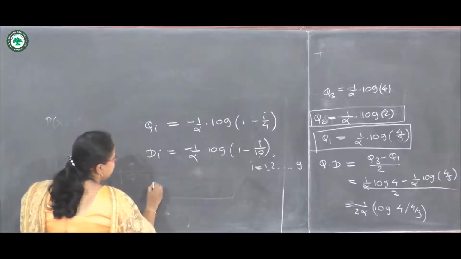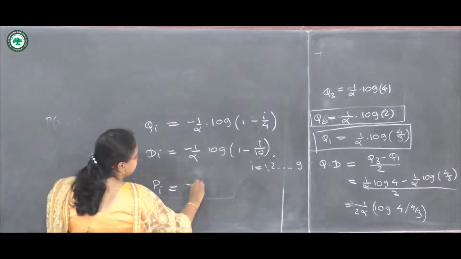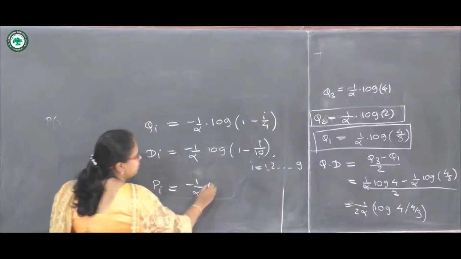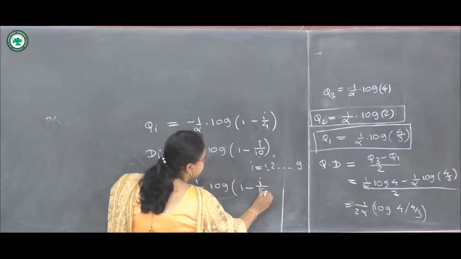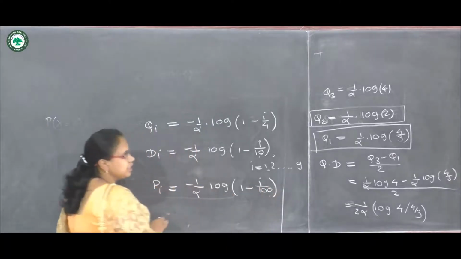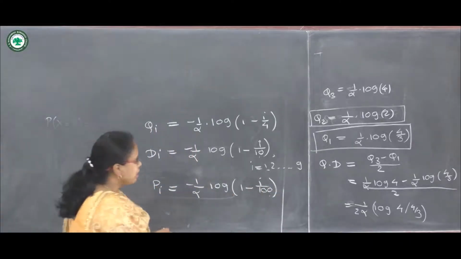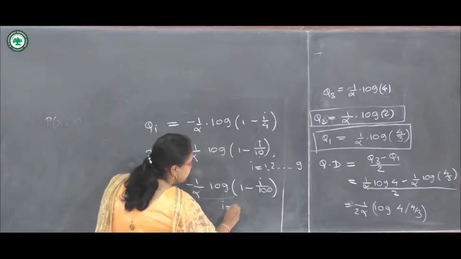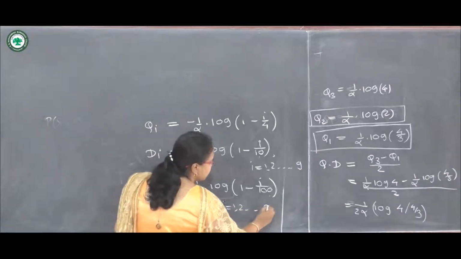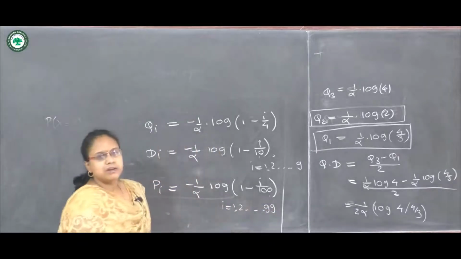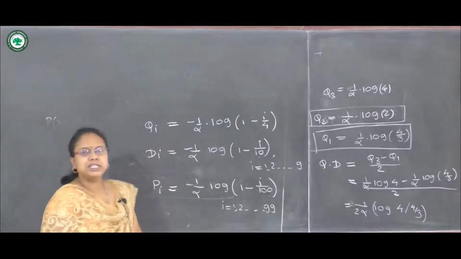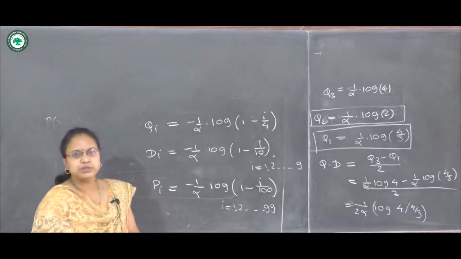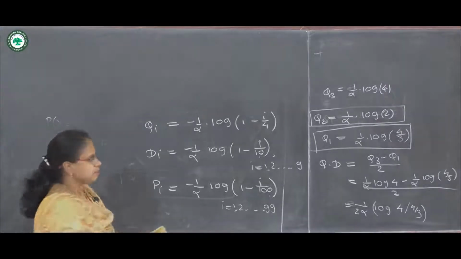And finally percentiles: minus 1 upon alpha into log of 1 minus i upon 100. So 100 is written here because we are obtaining the percentiles. By substituting the value of i from 1 to 99, we will get our percentiles. So in this way the partition values for exponential distribution can be obtained.